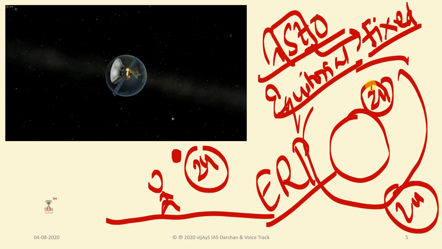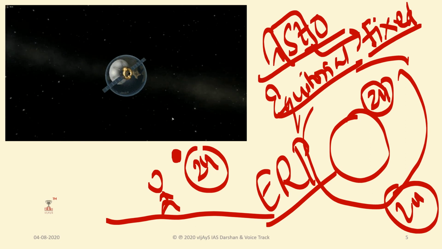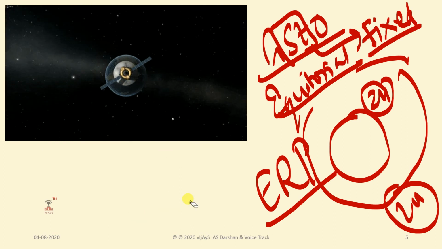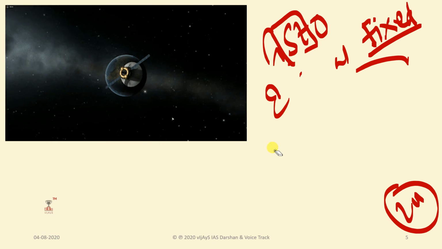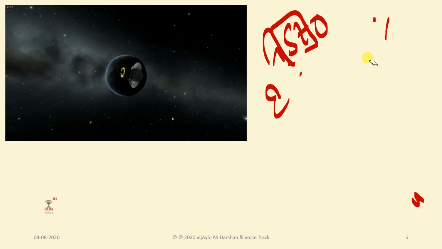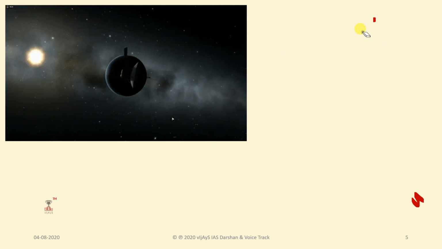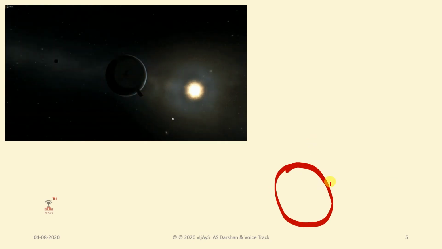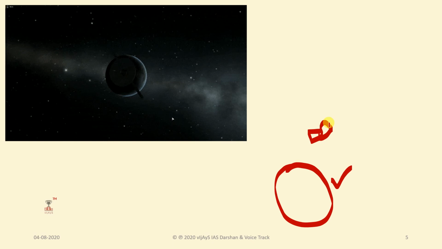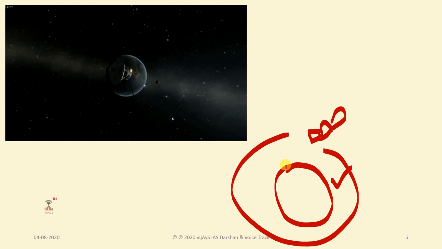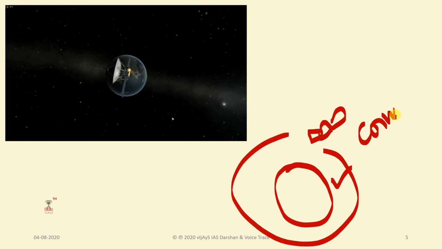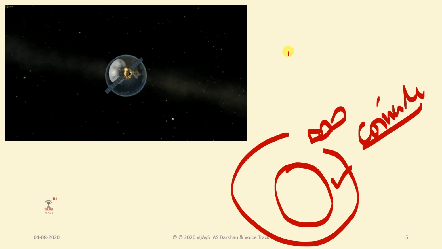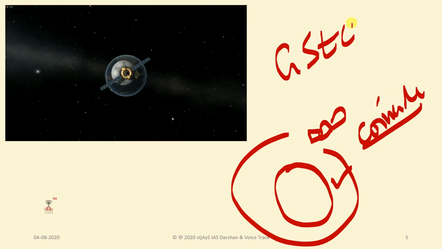That means here the speed of the Earth is equal to the speed of the satellite. Why? Because it is stationary. So the speed of the Earth is equal to the speed of the orbit or satellite here. Why? Because they coincide with the speed. Hence the name, geostationary orbit.